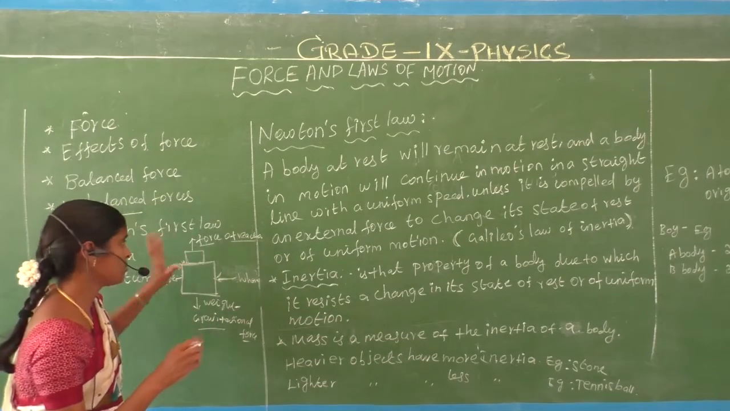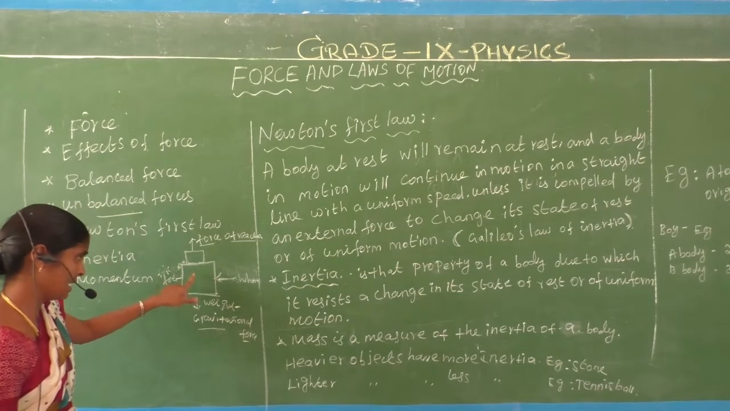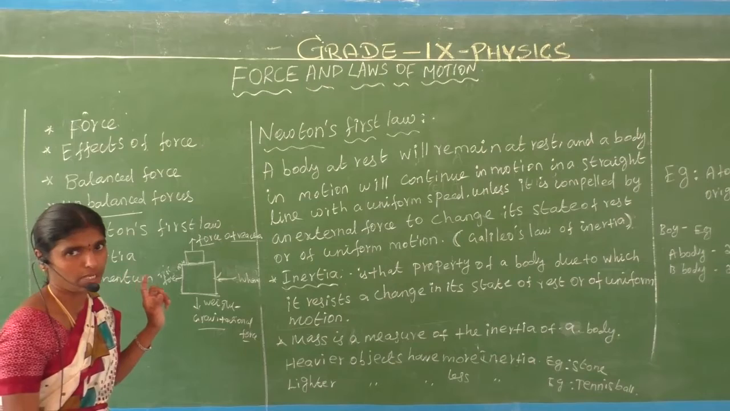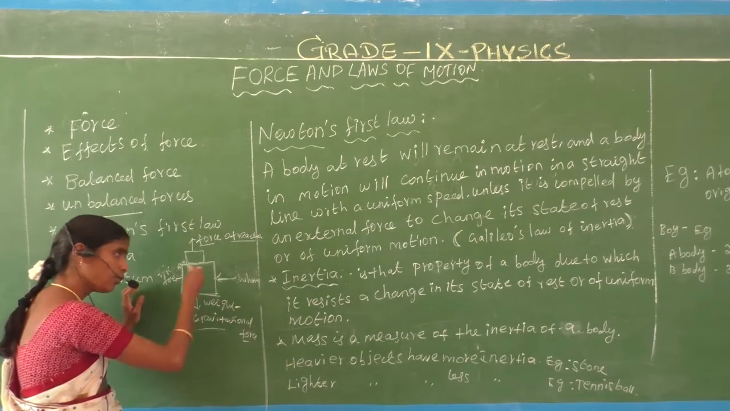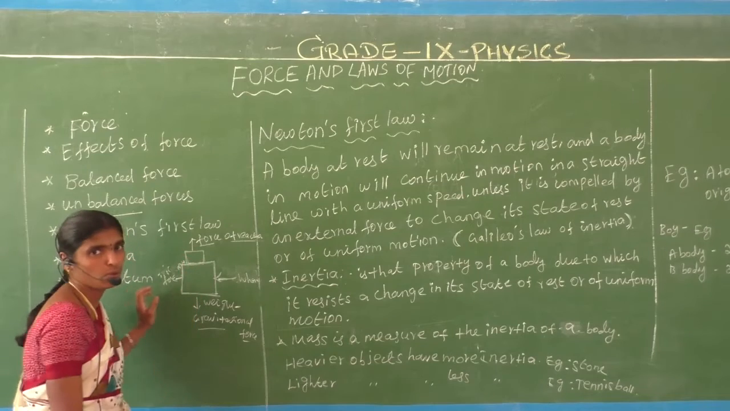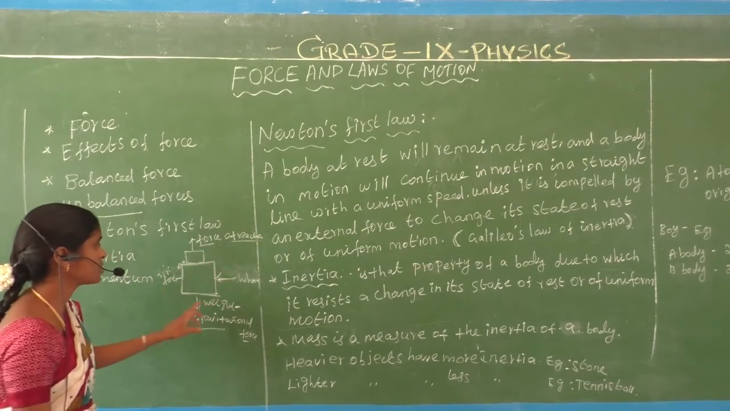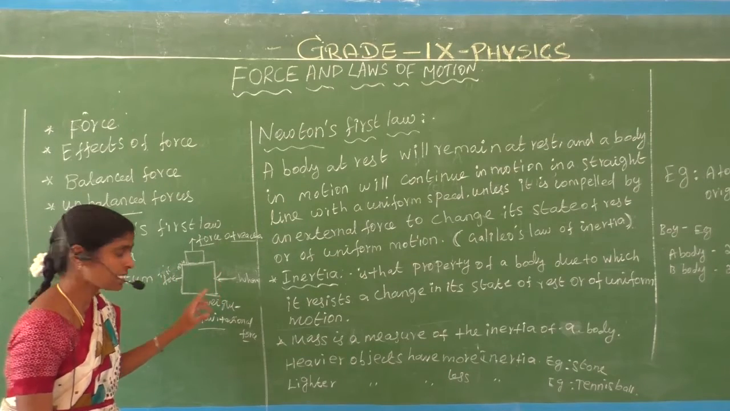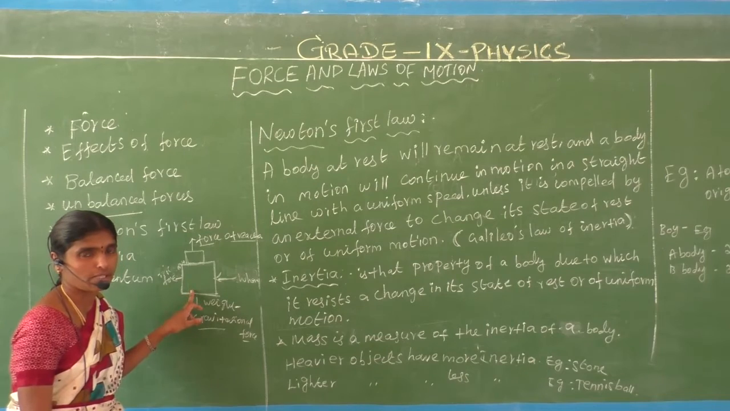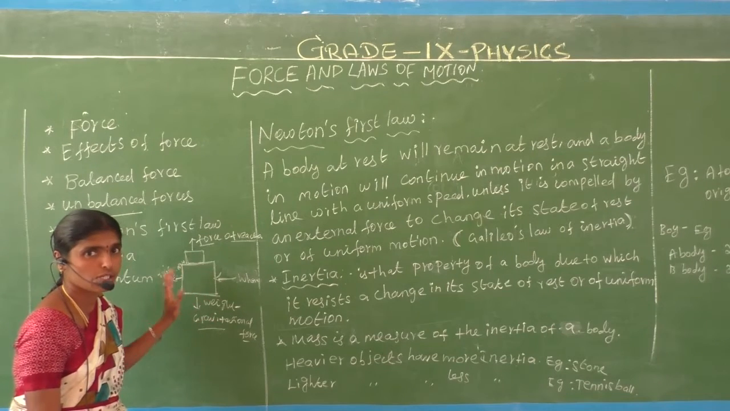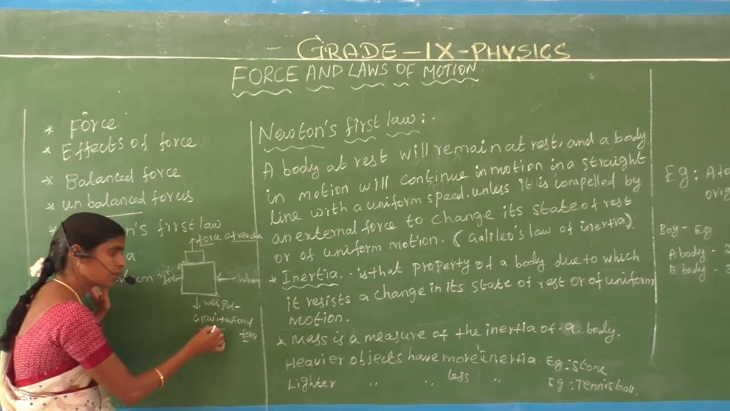What is meant by balanced force? Let us consider one table. We keep a book on the table and apply a force, but the book does not move. So the resultant force of the object is 0. Why? Because the force of reaction is equal to the gravitational force.